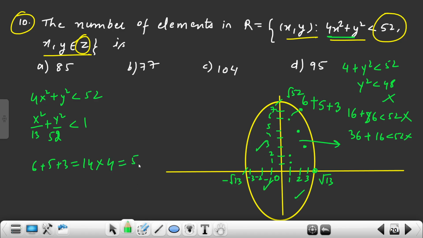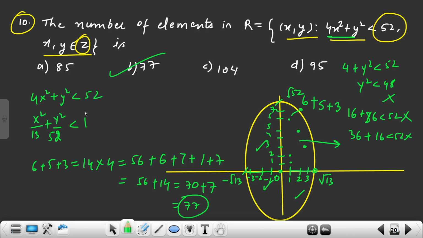So how many points? 56, plus these points are there, na? On x axis 3 here, 3 here, 6, 7 here, 7 below, and 1 is origin. So 56 plus, how much is it? 14. It is how much? 70. And this 7 I forgot. This 7, one more 7 is there for below x axis. So how many points will be there? 77.